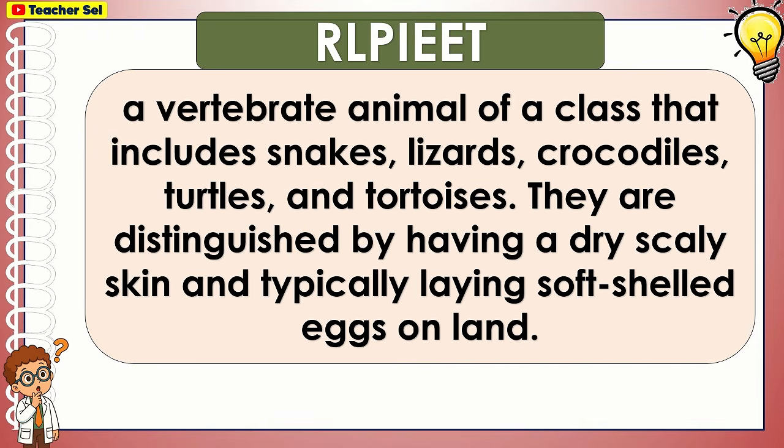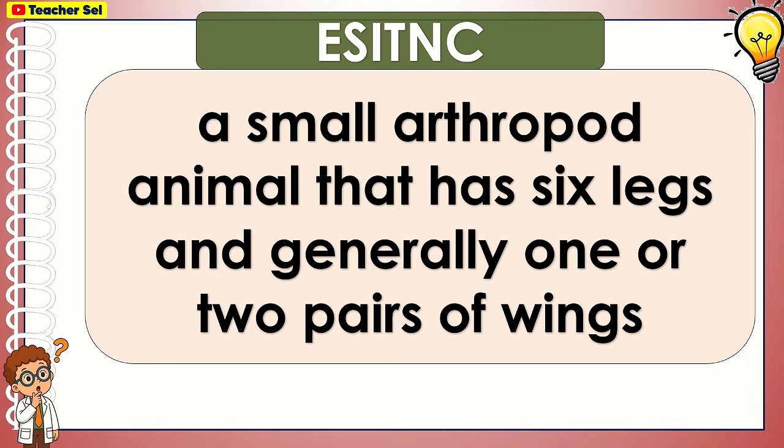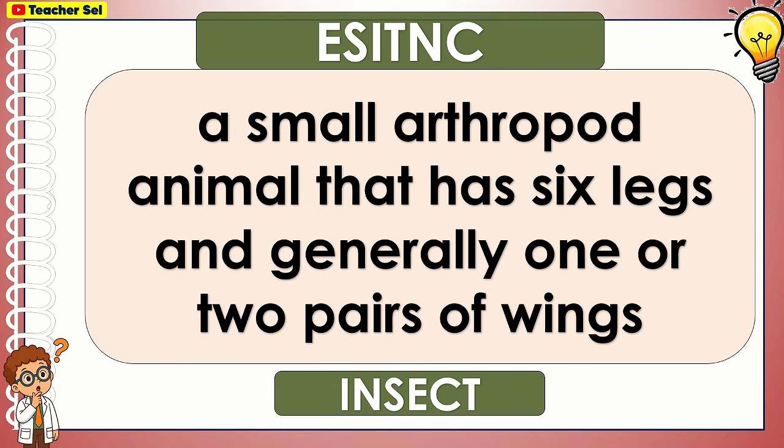A vertebrate animal of a class that includes snakes, lizards, crocodiles, turtles, and tortoises. They are distinguished by having a dry, scaly skin and typically laying soft-shelled eggs on land. Reptile. A small arthropod animal that has 6 legs and generally 1 or 2 pairs of wings. Insect.